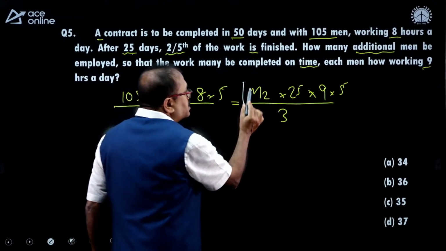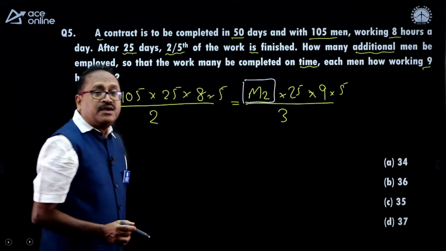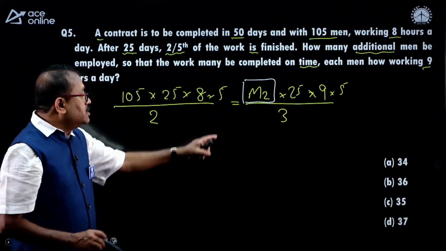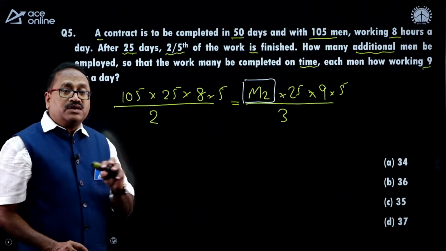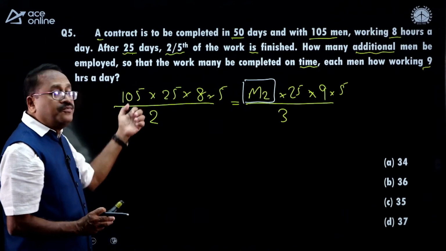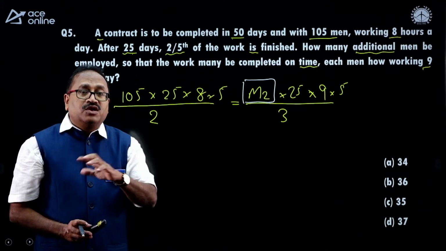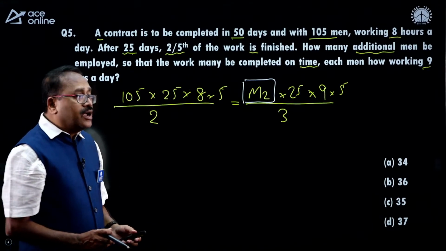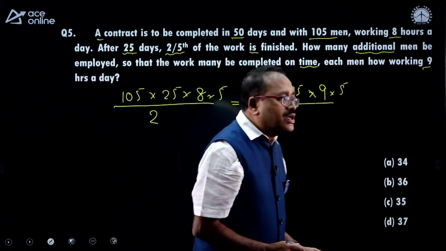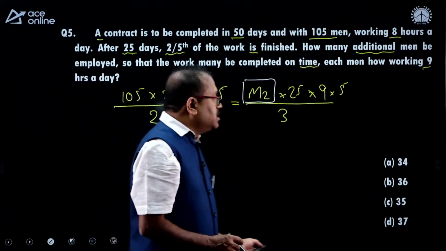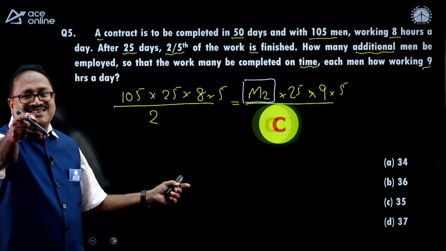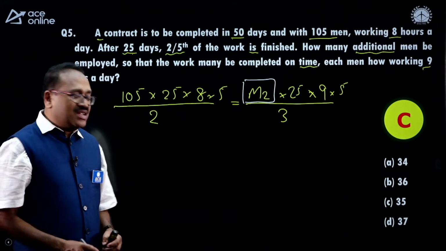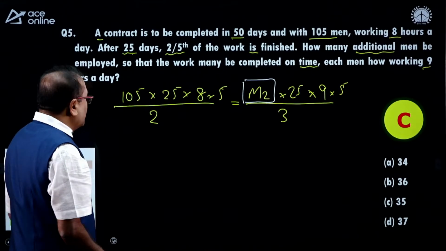This is not a new question, it is a very straight question, because in every book you will find questions like this. So, I will get the total number of men, and once you get the total number of men, if you subtract 105 men, you will know how many more men are required. As Pawan has already answered the question and Anusha is saying C, let me check the answer. You are right. Option C.